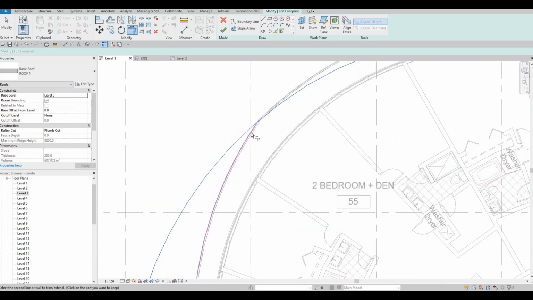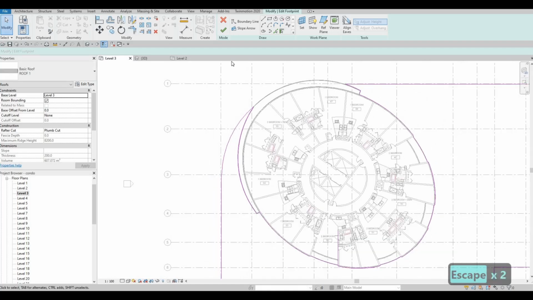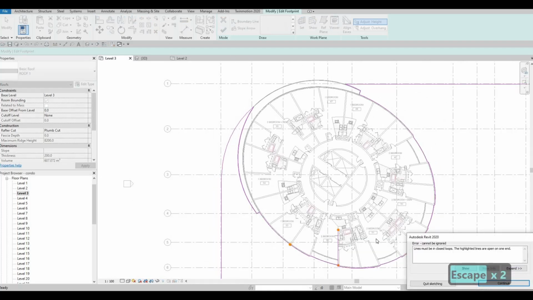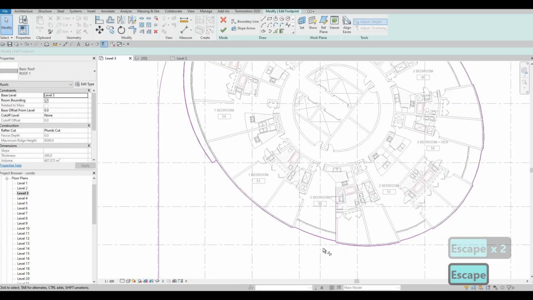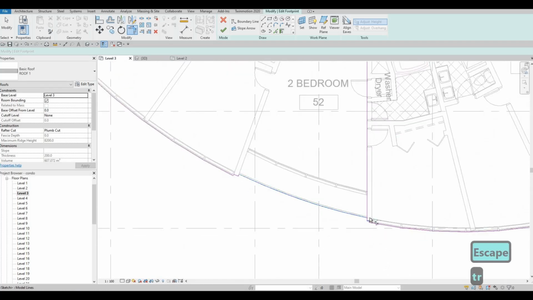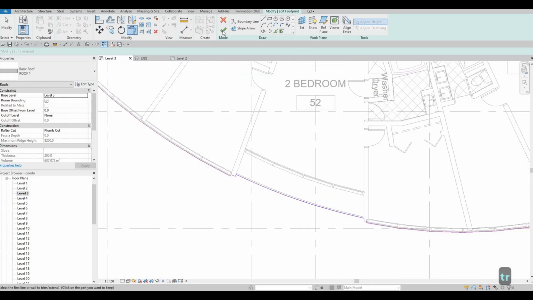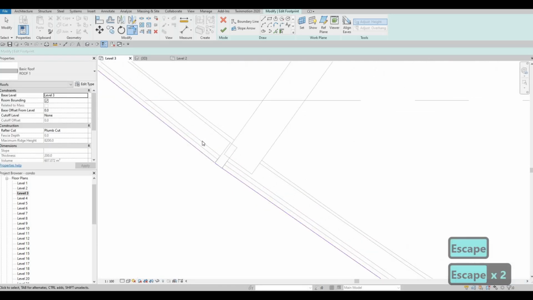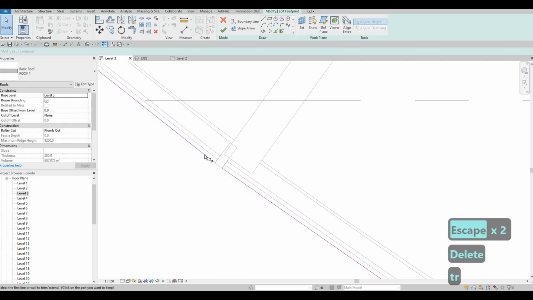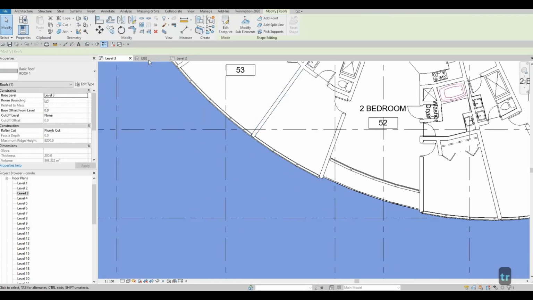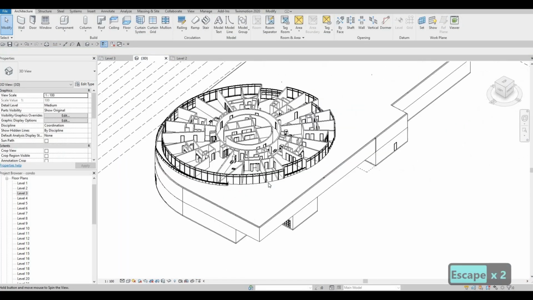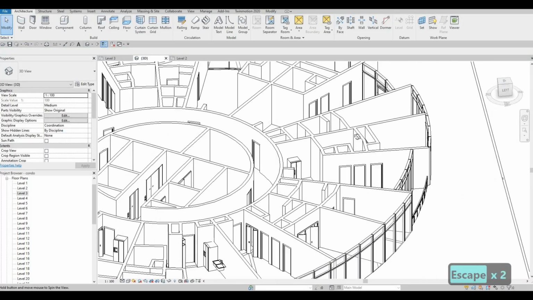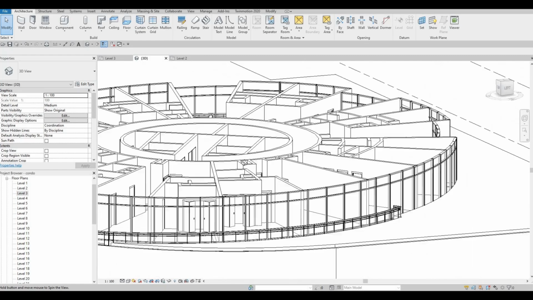Okay. So I believe this is, and then it's showing more right here. Let's see the other one right there. Trim this. And let's look at it in 3D. There we go. So that's perfect.